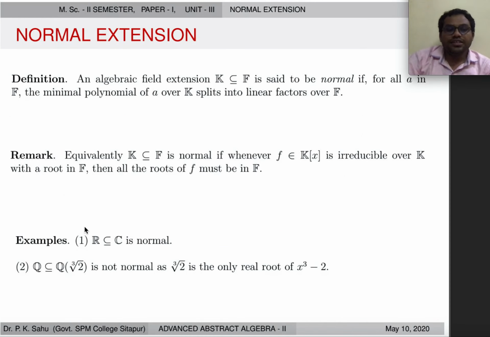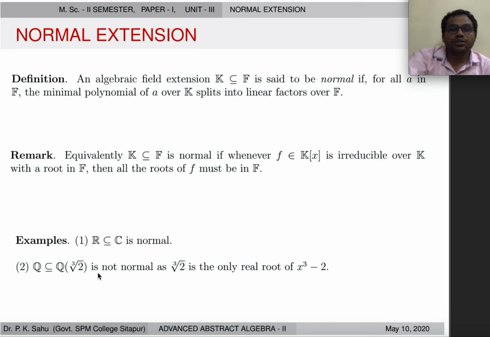Now let's start the topic of today's lecture, normal extension. Suppose we have an algebraic field extension F over some base field k, then it is said to be normal if for all a lies in F, the minimal polynomial of a over k splits into linear factors over F. Means this minimal polynomial splits completely in F. Equivalently, we can say the field F, which is an extension of some base field k, is normal whenever f lies in k of x is irreducible over k with a root in F, then all the roots of f must be in F. So f splits completely in F.